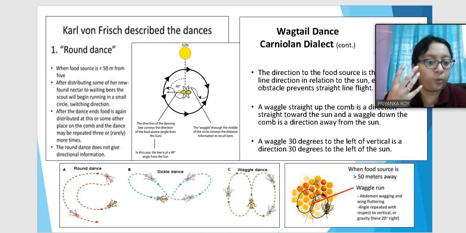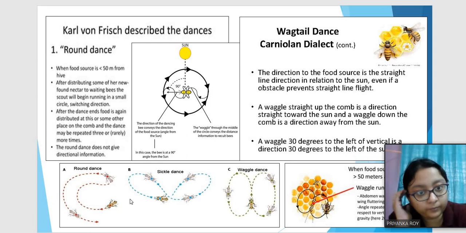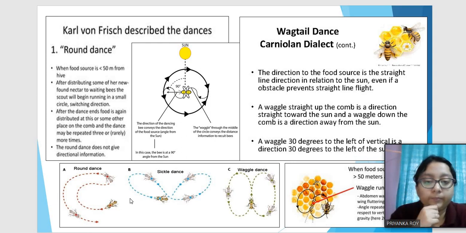This woggle in the woggle dance is because of the abdomen wagging and wing fluttering. They woggle their abdomen at high frequency, and therefore the wings also flutter, and this causes the woggling. When the food source is more than 50 meters away, they have to perform this kind of dance. So this forms something like an 8. It woggles in between and comes down from this side. So this is a kind of 8 formation.